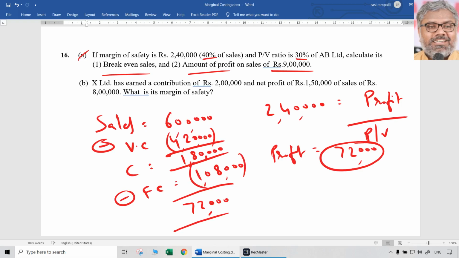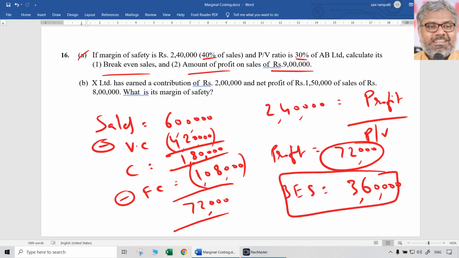That is needed because break-even sales was asked. Of course, break-even sales can be calculated in another way also, but we are getting a full picture here for understanding purposes. Fixed cost 1,08,000 divided by PV ratio 30% gives break-even sales. The answer for the first question is break-even sales of 3,60,000. So once you have the marginal cost equation clearly, anything can be found out very easily.